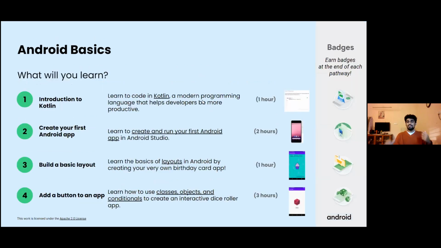As I told you, there are going to be 6 units, which are based on different topics, say introduction to Kotlin, then maybe they'll talk about layouts. These are all heavy terms that I'm using right now, but basically the 6 units break up the entire course. If you complete all the 6 units, that means you are well versed with the basics of Android development, and you are moving towards the intermediate level. So what are you going to learn in the 6 units? You learn introduction to Kotlin, you learn how to build basic layouts, you learn how to add buttons.